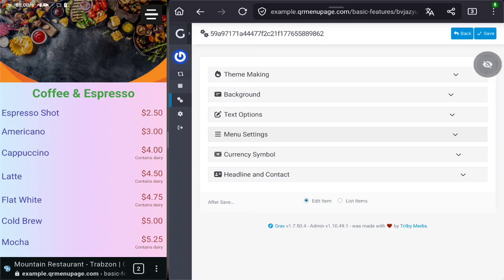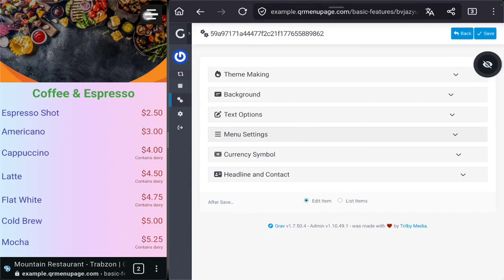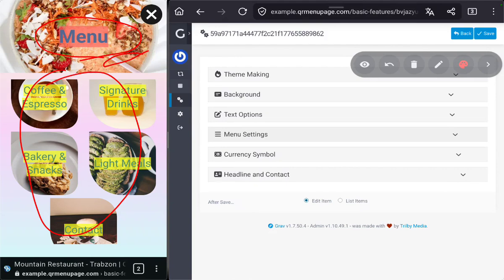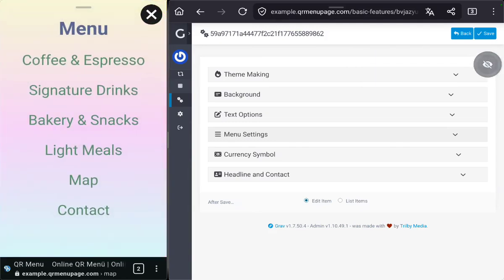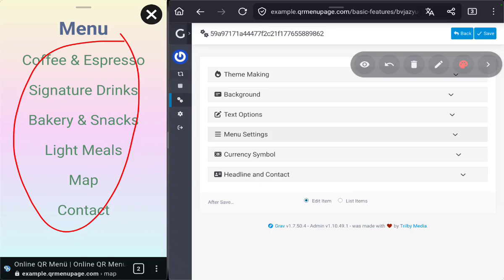Hello everyone. In this video we are going to see what options we have at the menu button. At general settings, here is the menu section and here is the menu button. Let's see the menu section first. Here is the menu title, it may have an image in the background, and those are for menu items. They also have images as their background. In this example, we can have a clearer menu section too.